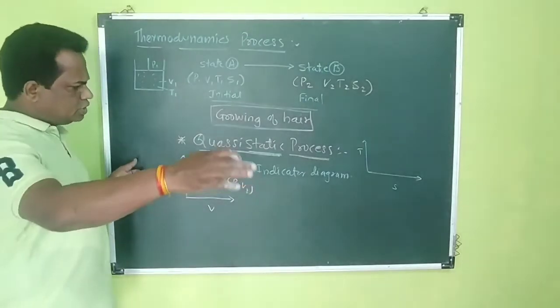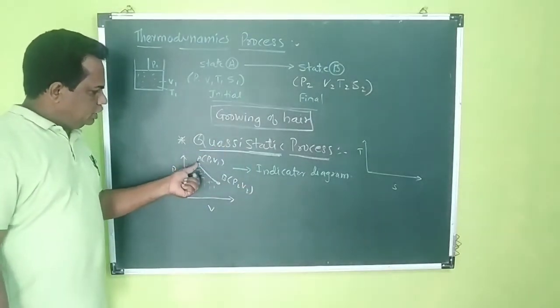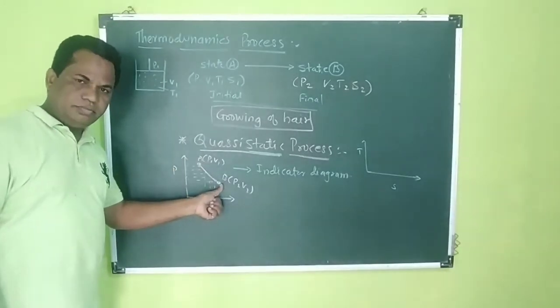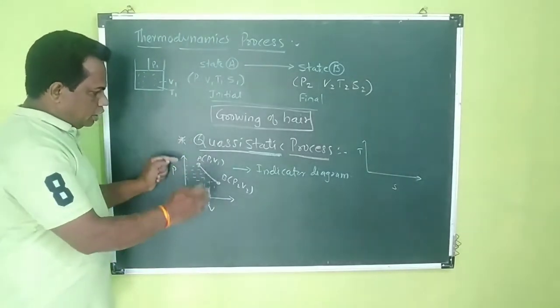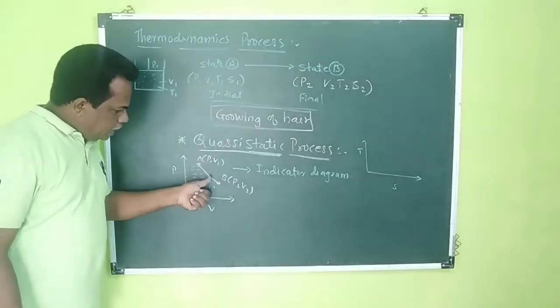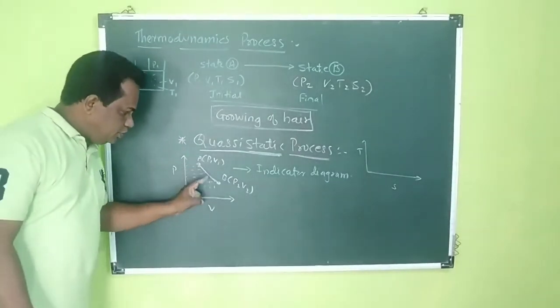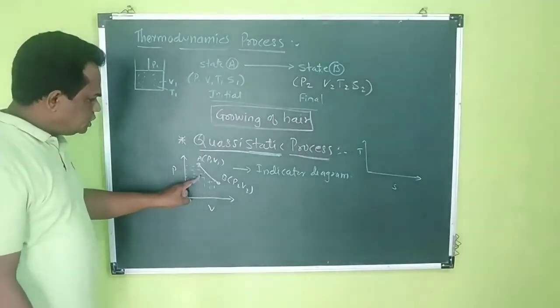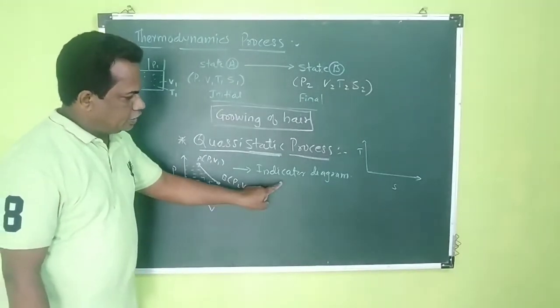So you can represent the variation of state from one to another by a graph. That line indicates how the system changes, how the state changes. Then this graph is called an indicator diagram.